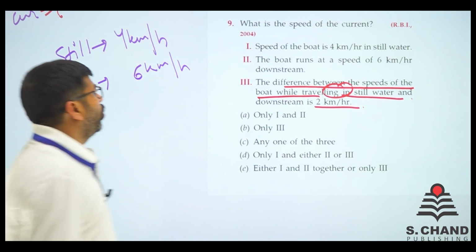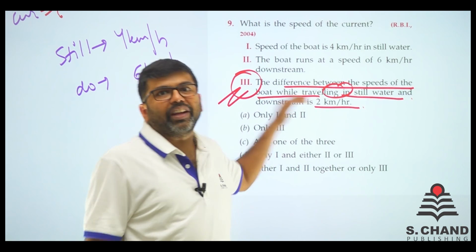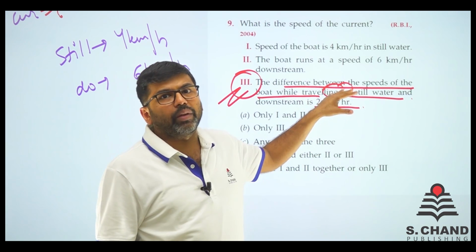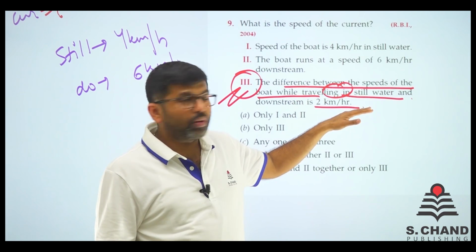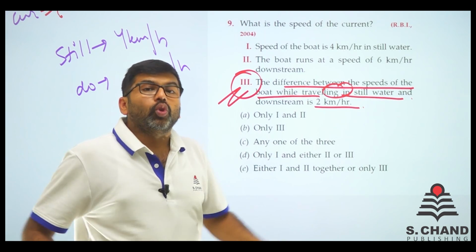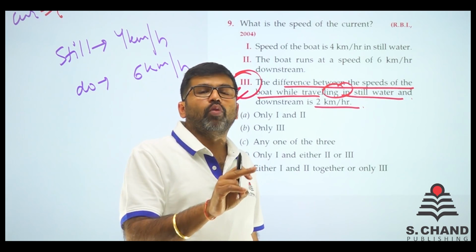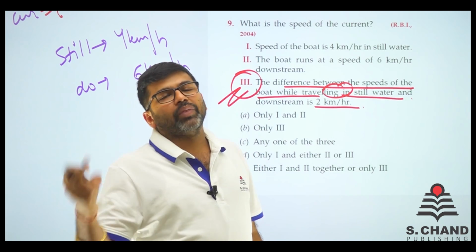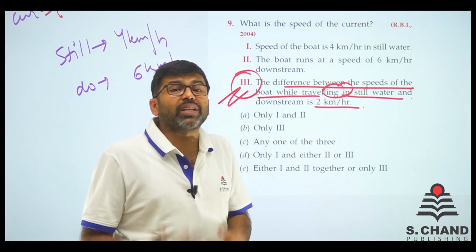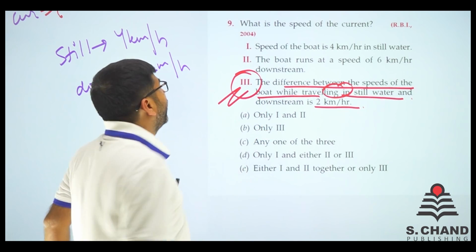So you can see only third will give the answer. Why so? Because that difference is just the current speed, right? If I ask you what is the actual difference between the boat's speed in still water and downstream? You know very well that downstream speed is equal to still water speed of the boat plus the current speed. So if the difference is given, that difference is just because of the speed of the current. So only third will give you the answer, right?